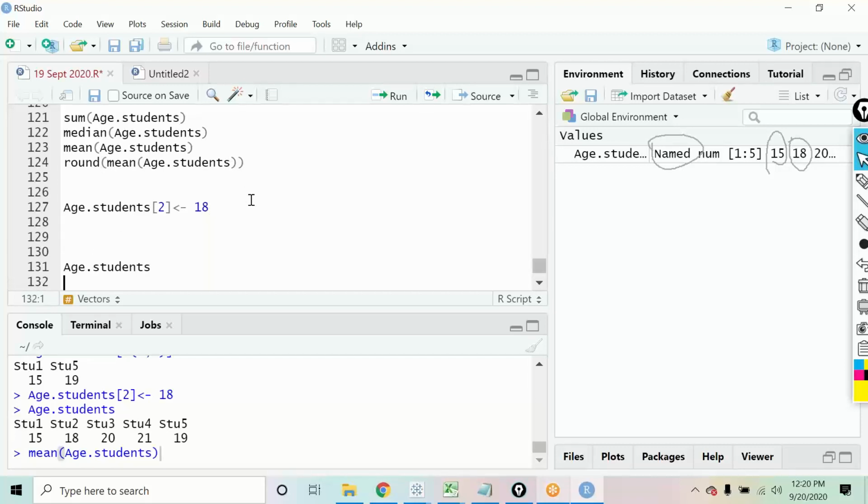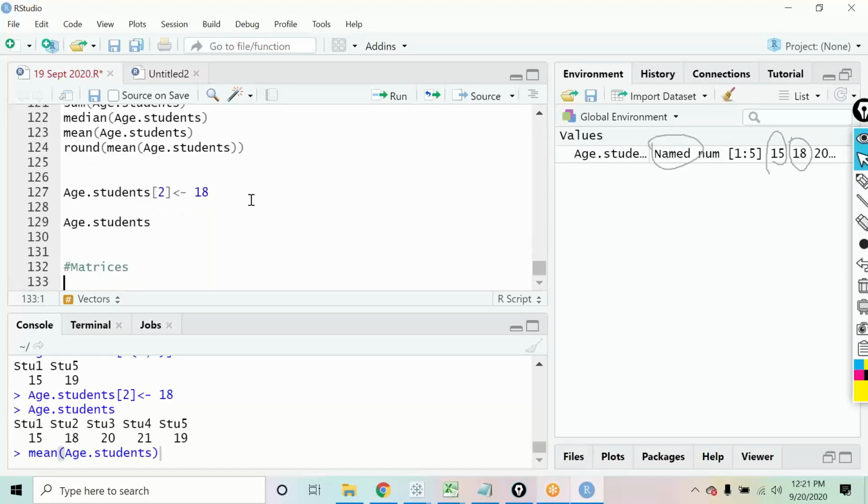Now we will be moving on to the next step, and we will be learning something about matrices. This is the second type of data structure that we have in R. So what are matrices? First of all, let us try to understand this.